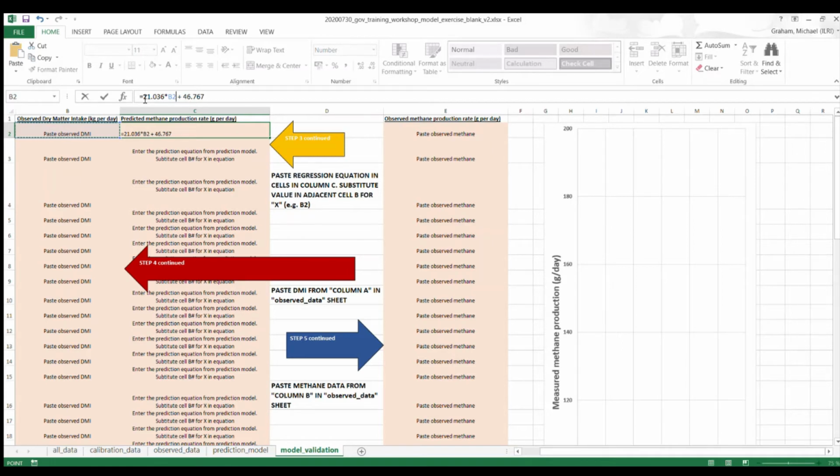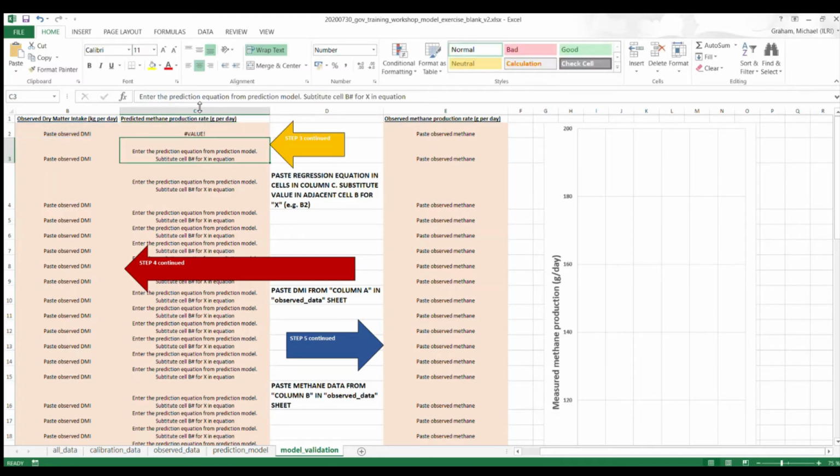It's now going to multiply by the value in cell B2 to get a prediction for methane from this regression equation. I'm going to add some parentheses here to close this, and then hit enter. So that gives us our regression equation following these instructions.